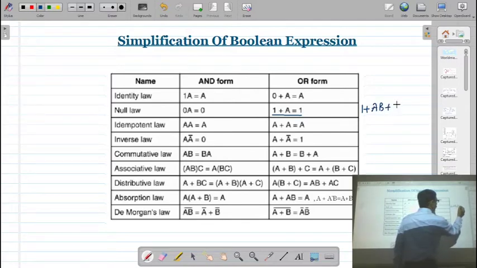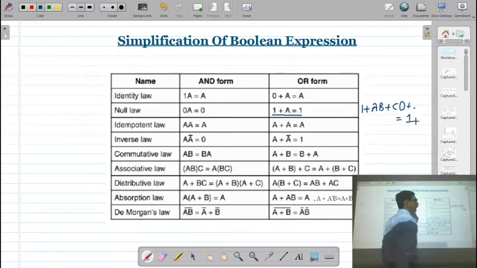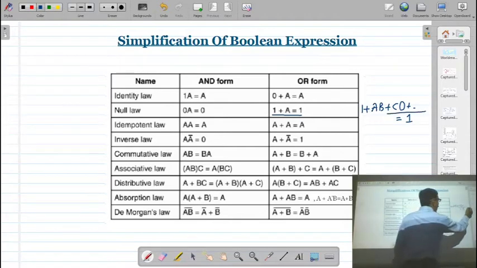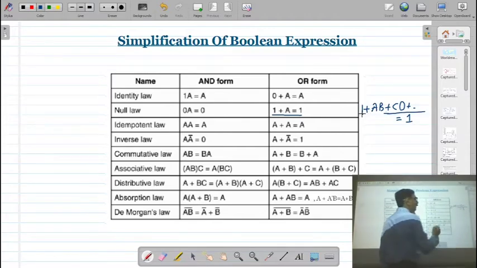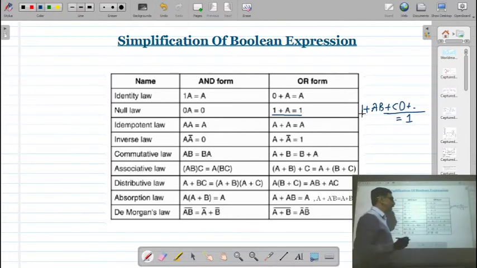So if I have an expression like 1 plus AB plus CD, whatever the expression is, after simplification you will get only 1. If you have a long expression but it is ORed with a 1, your final result comes out to be 1. So this is also a very important Boolean law for simplification.